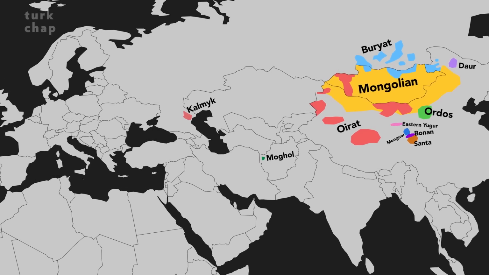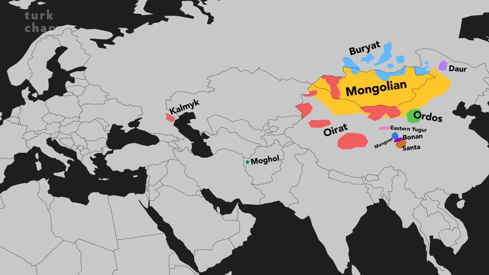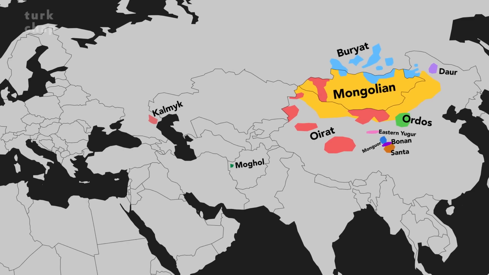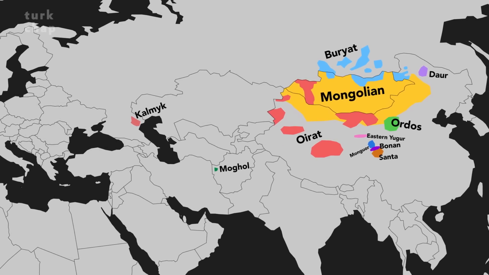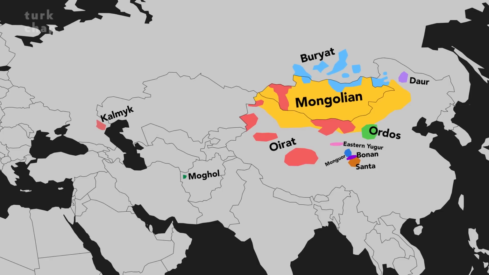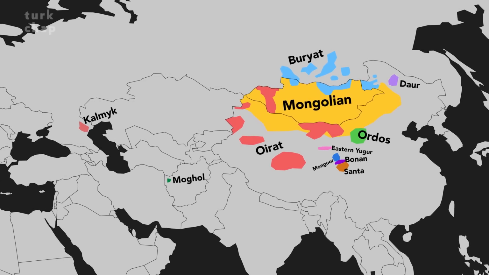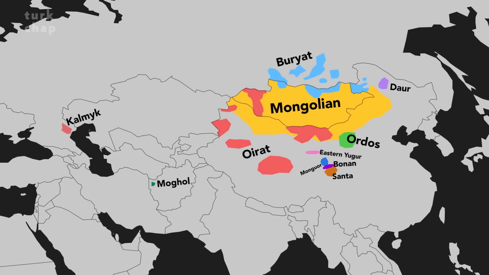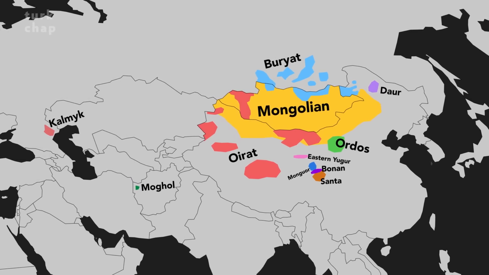There are around 11 Mongolic languages. Since the distinction between a dialect and a language is defined differently in various sources, it's not really possible to give an exact number. Therefore, in this video, I tried to analyze as many sources as possible and created a substantial list of the Mongolic languages spoken across Asia.